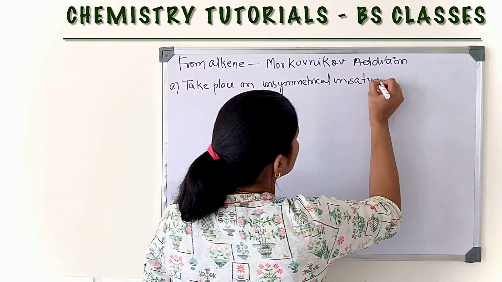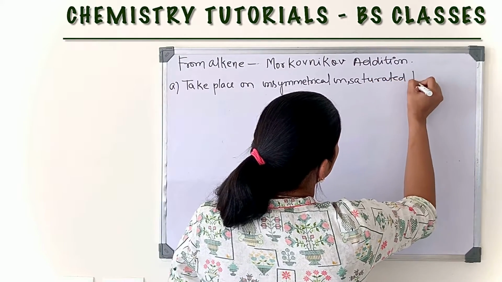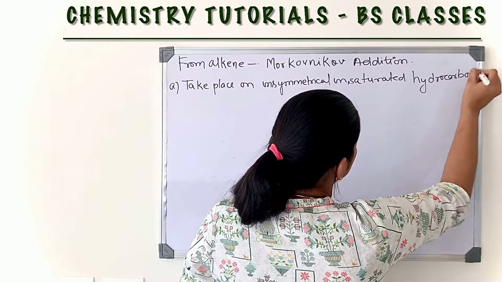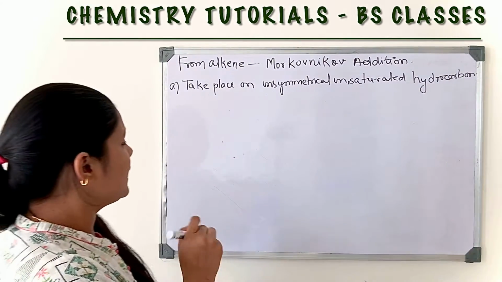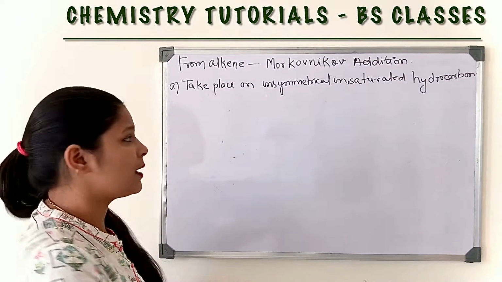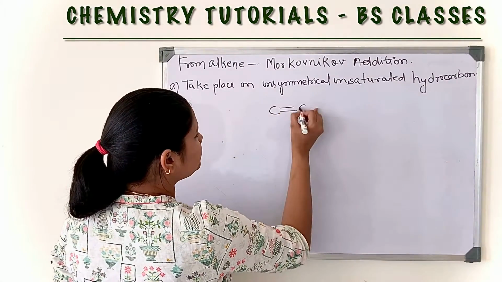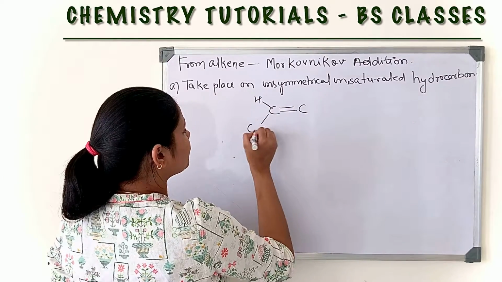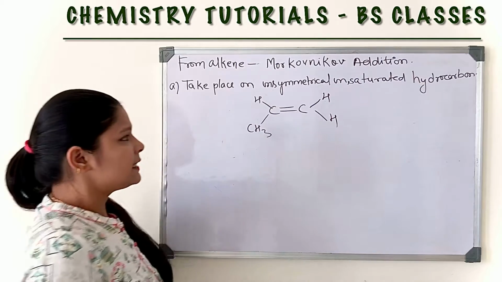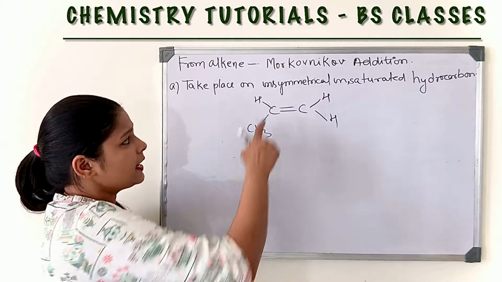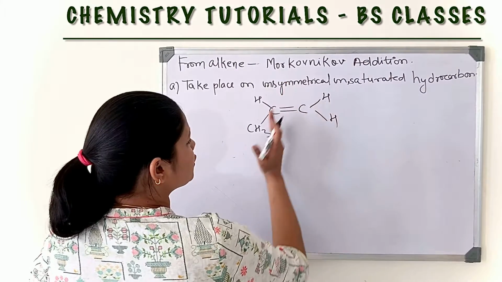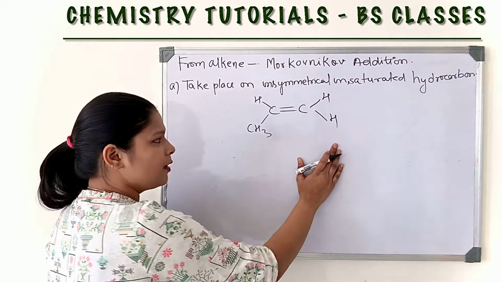Just take the example. This is an unsaturated hydrocarbon and it is also unsymmetrical because one half of this is not equivalent to the other half.